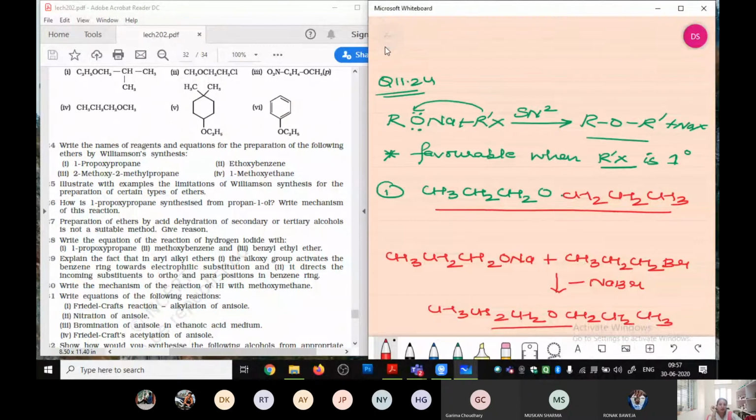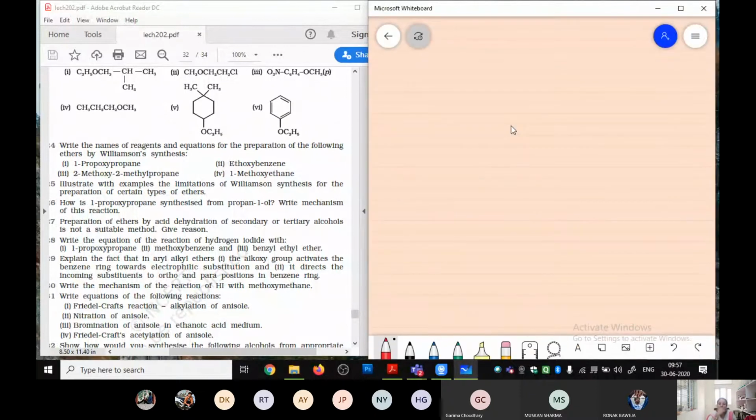Let's look at the second part. In the second part, it says that we require ethoxybenzene. Now what does ethoxybenzene mean? Ethoxybenzene means benzene ring with OC2H5. This is your ethoxybenzene, we need this. Now, in the starting I have told you that whenever we require ethers, we require a primary alkyl halide. It means that for this group, you are going to take it as the alkyl halide.